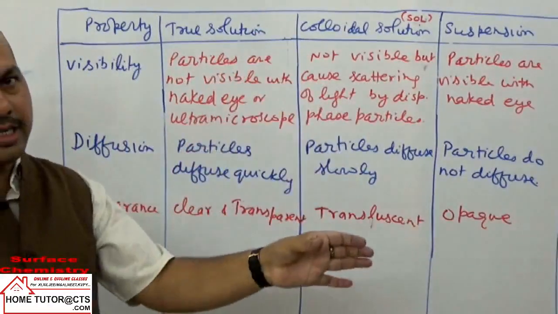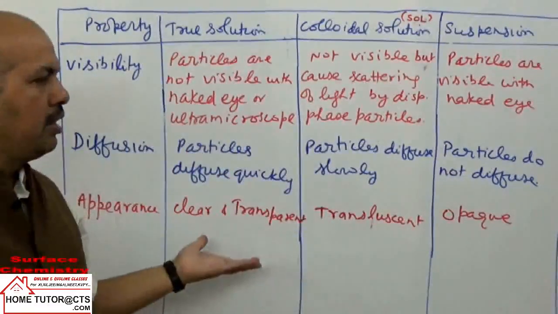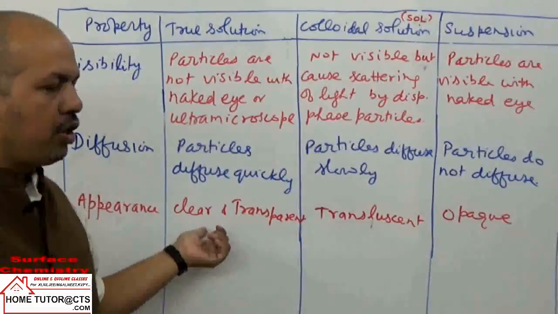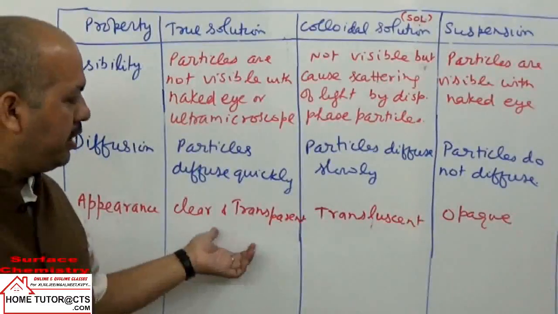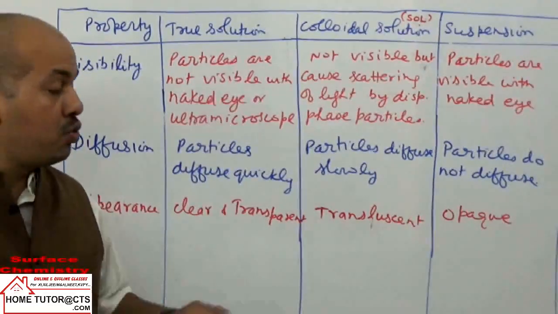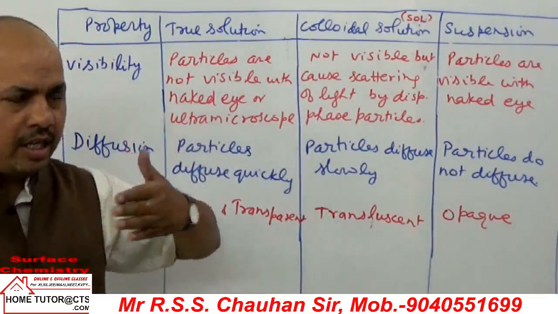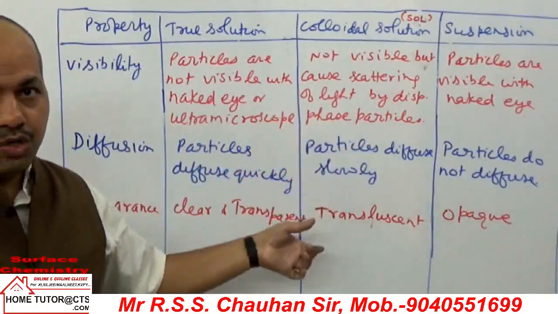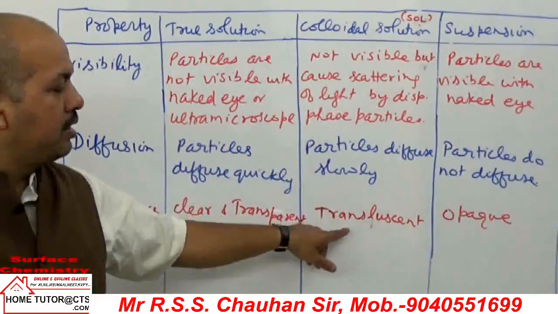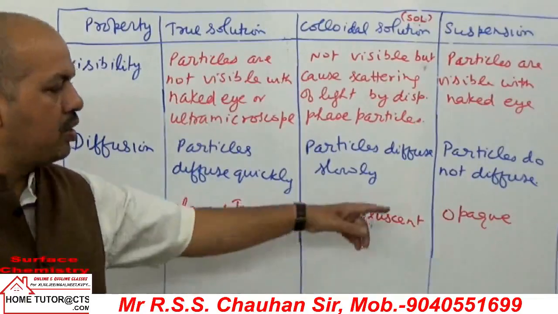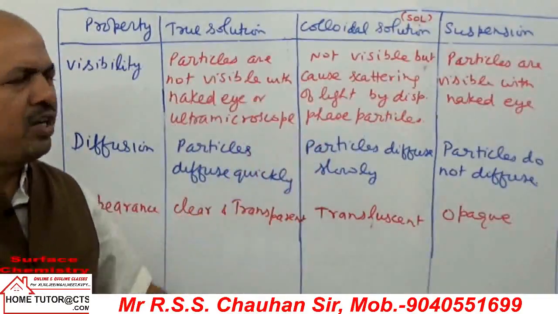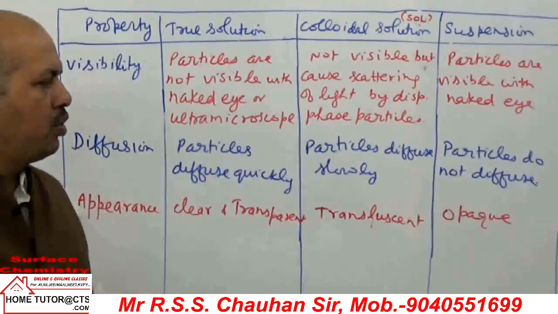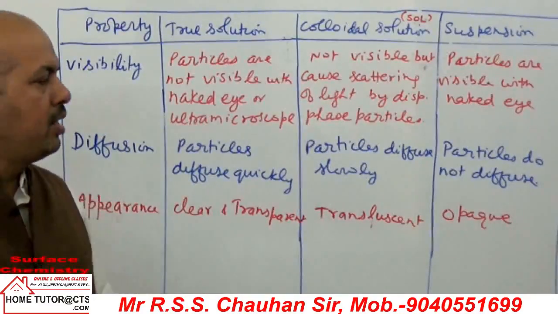If you take the solution in a glass, in this case the solution is translucent. You can see the other side of the glass, but not clearly. And in these solutions we cannot see the other side at all, or very little, and that is opaque.